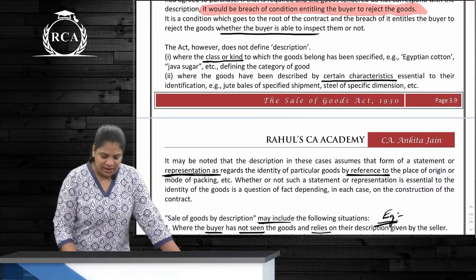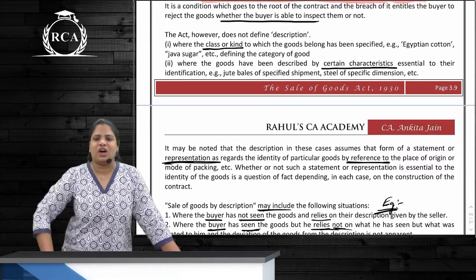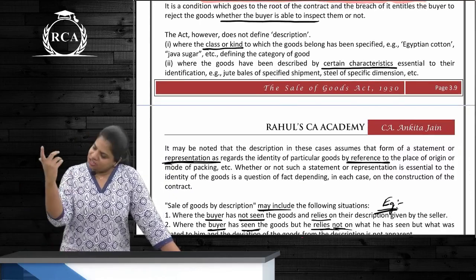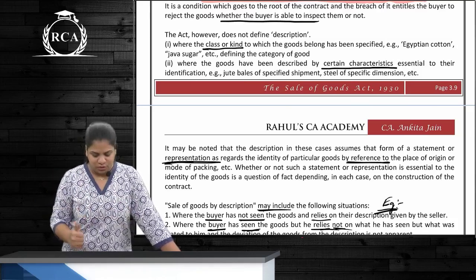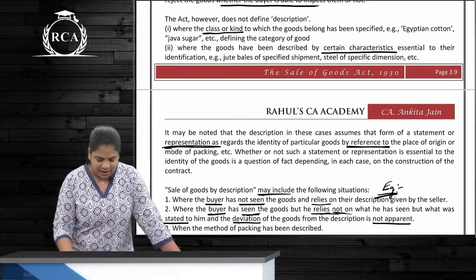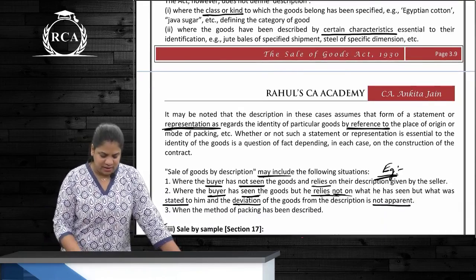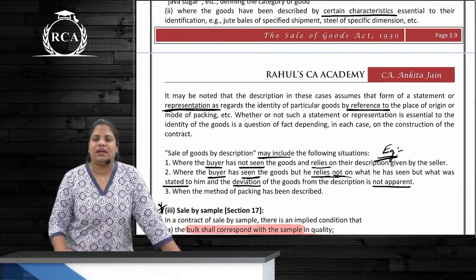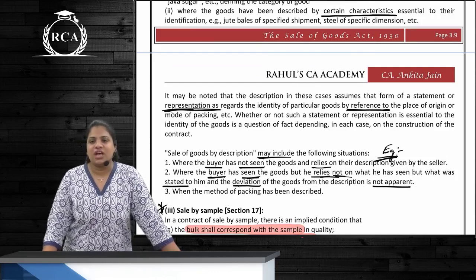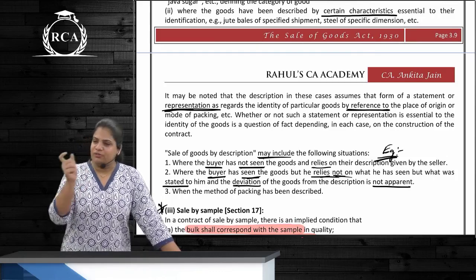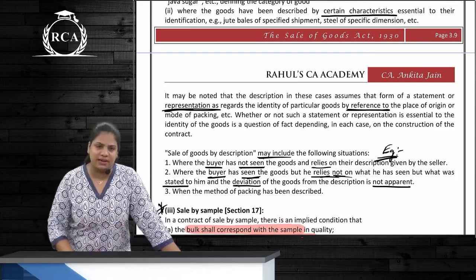Correct? Now, in case of description, the description word is not defined. So, it means it can be any class or kind of goods. It can have any certain characteristics or even a representation or a reference can be made that will be regarded as if it is description. Java sugar, where a type of sugar has been specified, this is a description, correct?